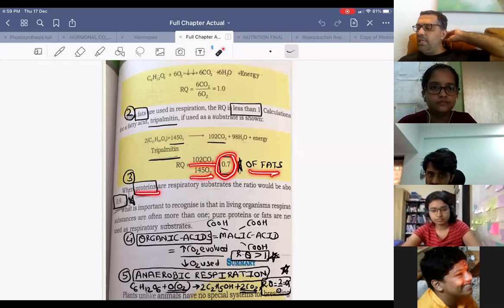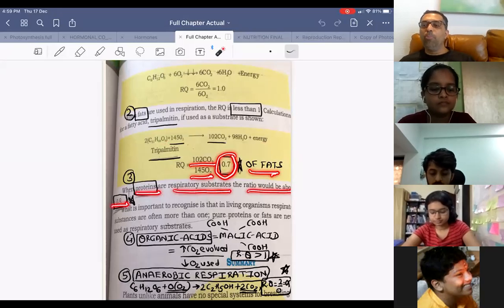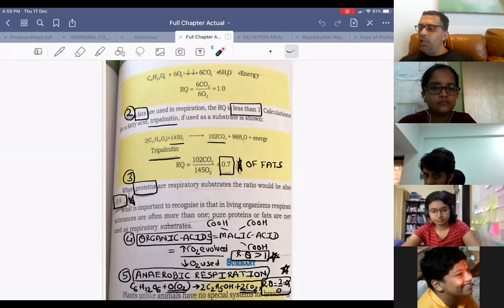When proteins are used as respiratory substrate, the RQ will be 0.9. Why does this happen? Because fats and proteins have less oxygen content.